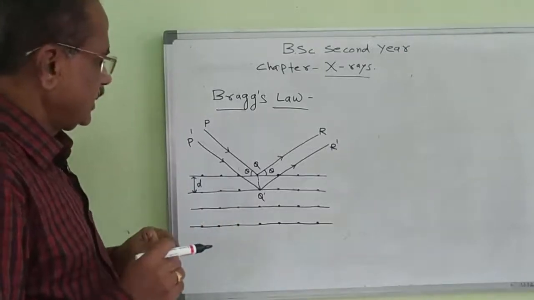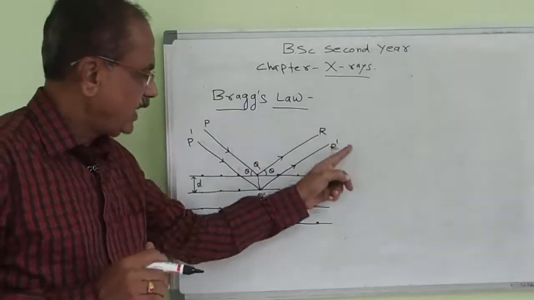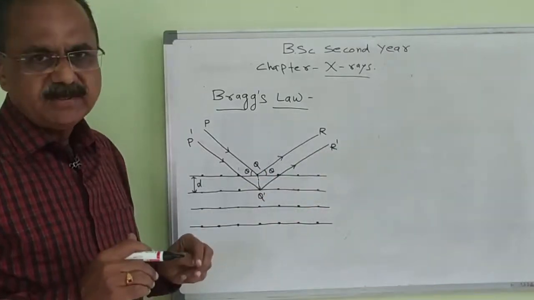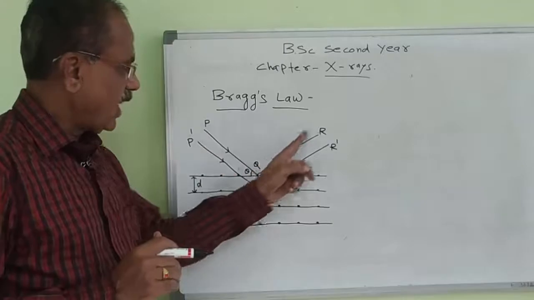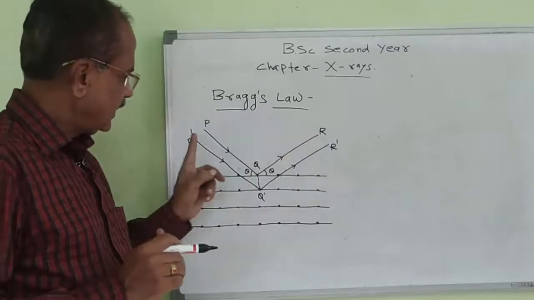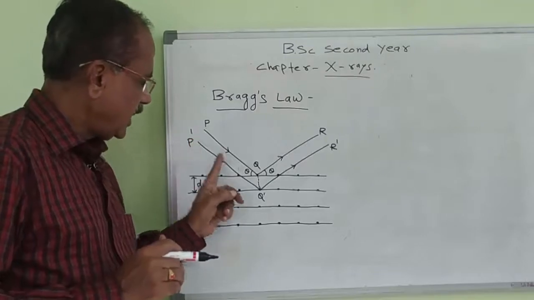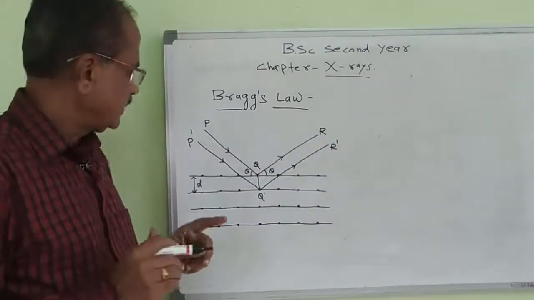If we measure the intensity at the points R and R dash, we observe that the intensity of the ray PQR is more than that of the ray P dash Q dash R dash,